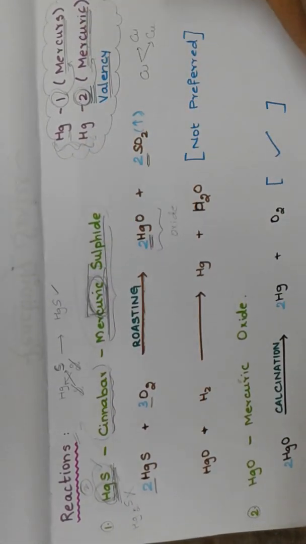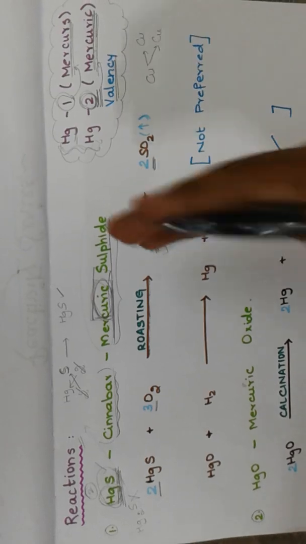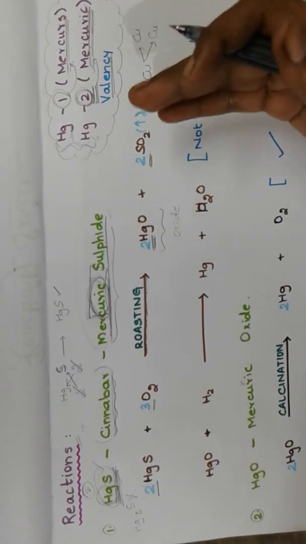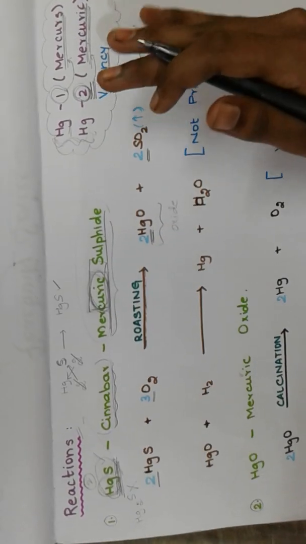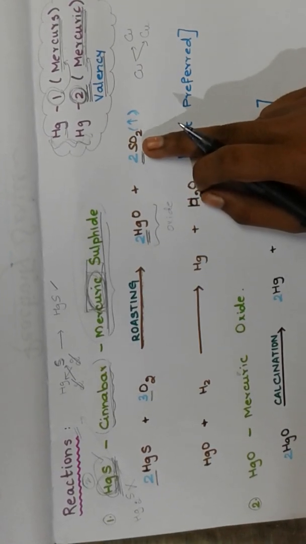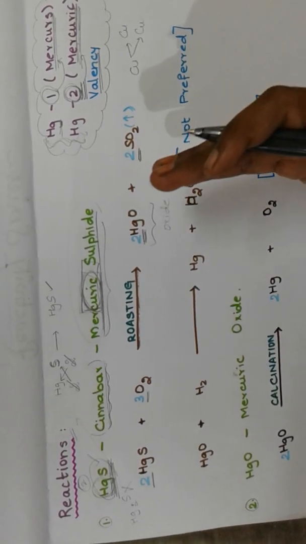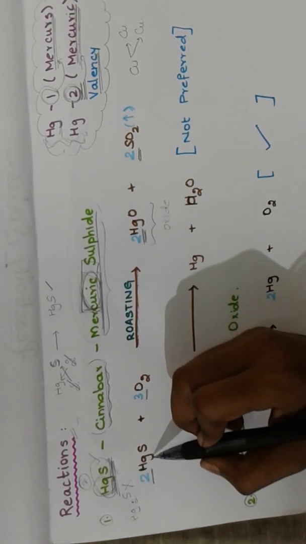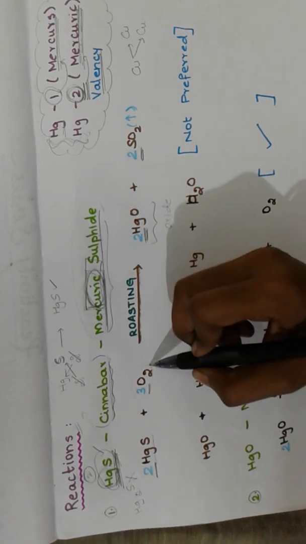While going through further classes, the main point we should know when we take a chemical reaction like this is that the first thing to do is write the balanced reaction. Then only will you get the full marks. Okay, let's go. This is mercuric sulfide plus oxygen.